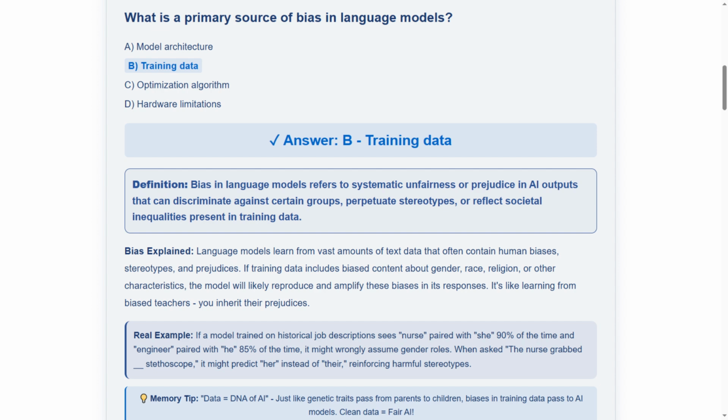The memory tip states, data equals DNA of AI. Just like genetic traits pass from parents to children, biases in training data pass to AI models. Clean data equals fair AI. Remember, clean data creates fair AI.